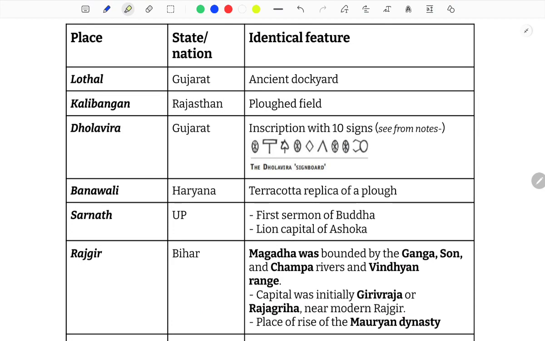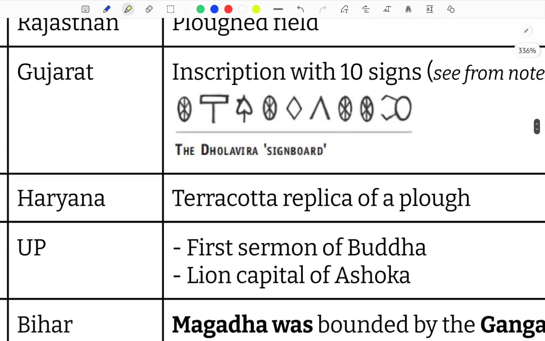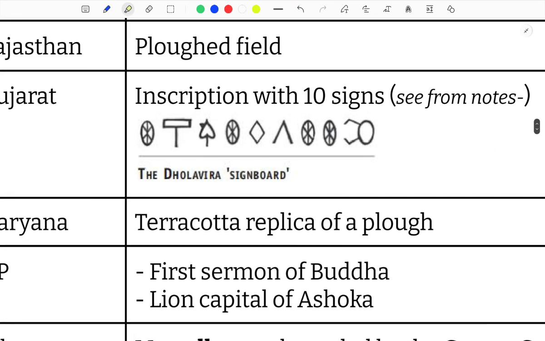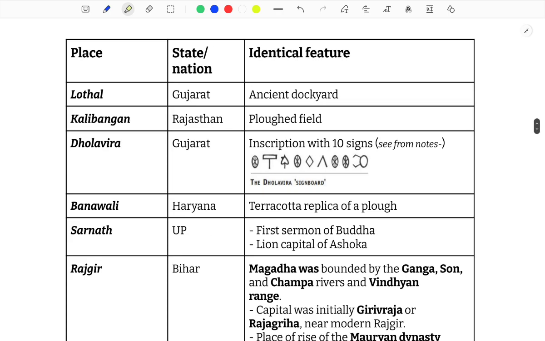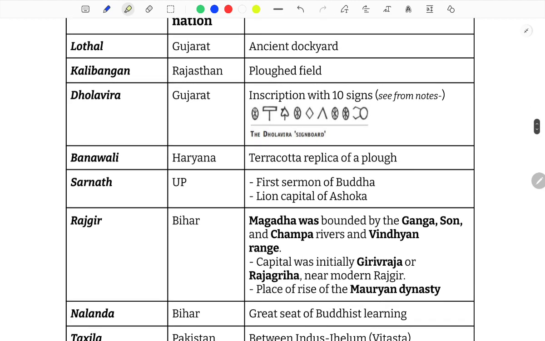Lothal, it's in Gujarat, famous for the ancient dockyard. It's a Harappan site. Kalibangan, Rajasthan, ploughed field. Dholavira, in Gujarat, has an inscription with 10 signs. This is how that signboard of Dholavira looks. Then Banawali from Haryana, where a terracotta replica of a plough was found. Sarnath, in UP, has the lion capital of Ashoka, and Buddha also delivered his first sermon